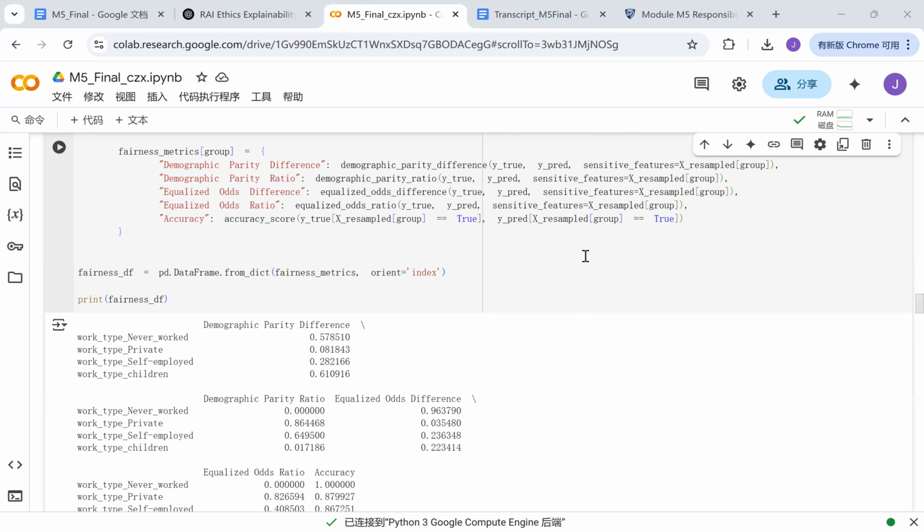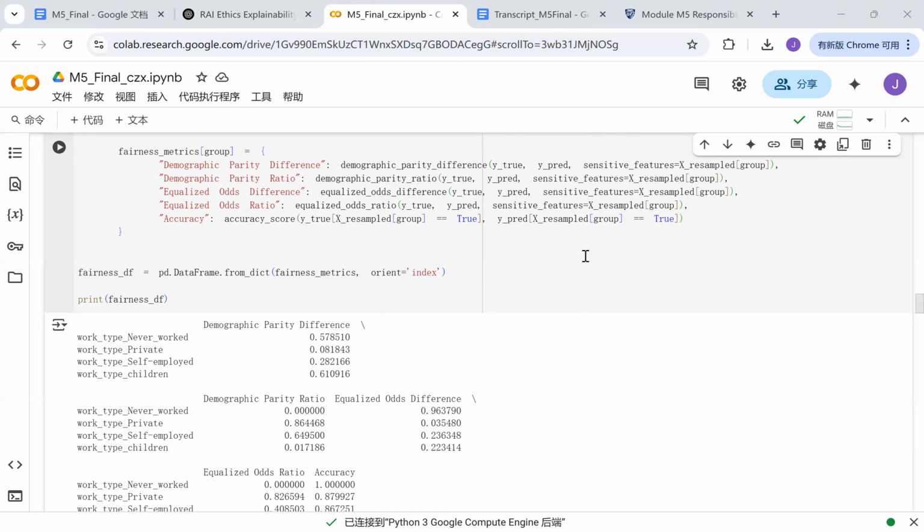And for the accuracy, all groups have high accuracy, but this doesn't necessarily mean fairness. The work type never worked has 100% accuracy, but that might be because the model never predicts positive outcomes for this group, which is reflected in the DPR and the EOR.